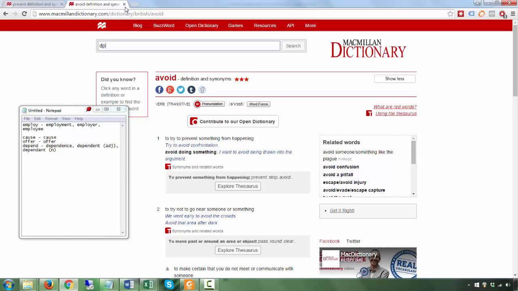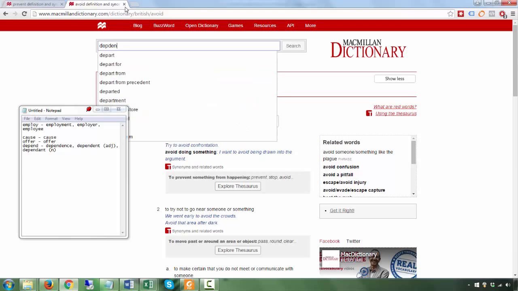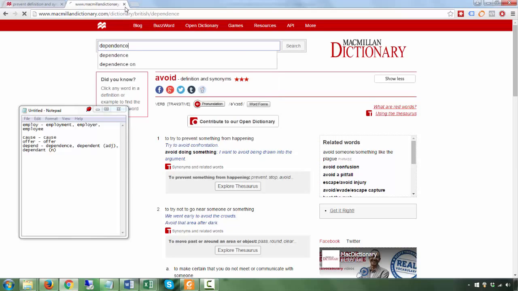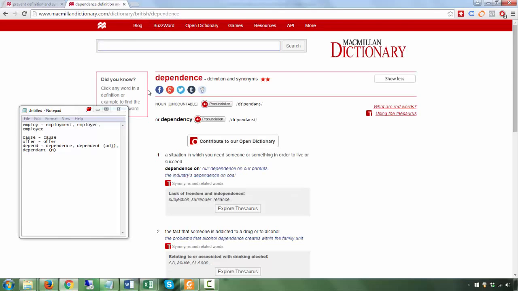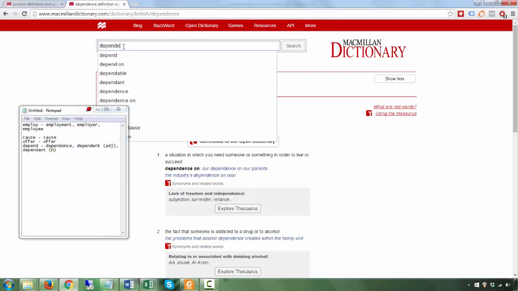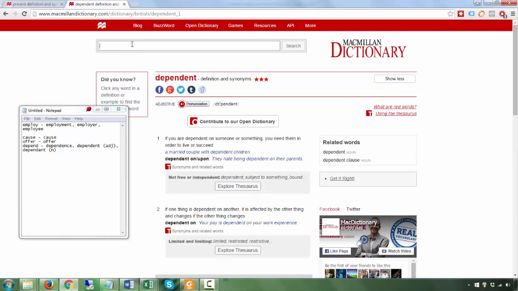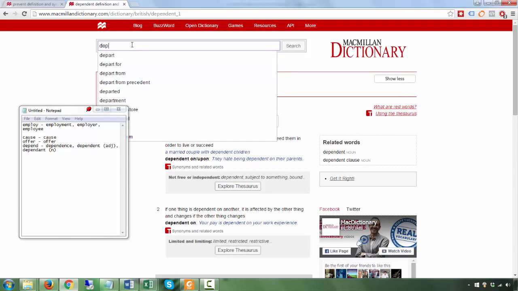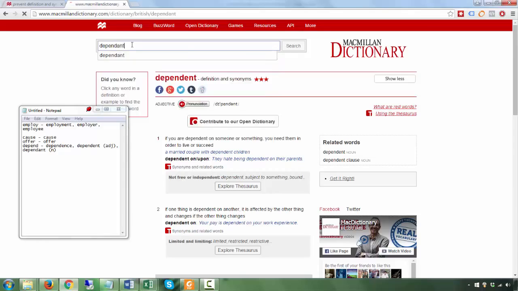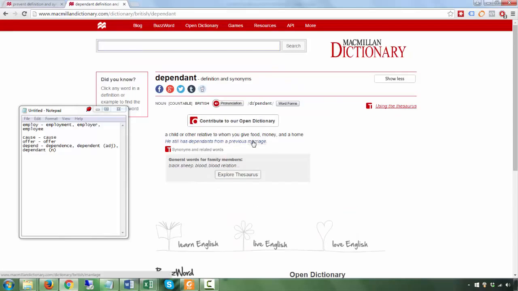So dependence is the noun. Okay, dependent is an adjective. He is dependent on. And dependant, ANT, is a noun.